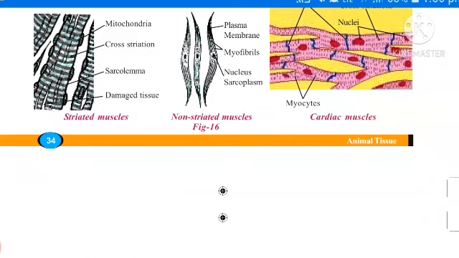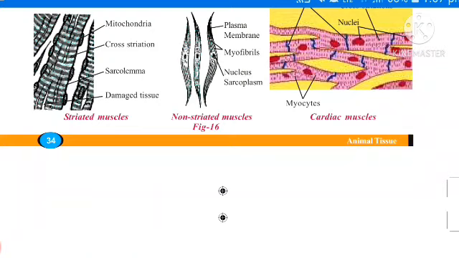Okay, see one example. For example, the muscles present in the limbs move when we want them to, and stop when we decide. It is in our hands. So these are called voluntary muscles. Once I remind you, striated muscles are also called voluntary muscles and skeletal muscles. This tissue contains many nuclei. So this is about the first tissue, striated muscles.